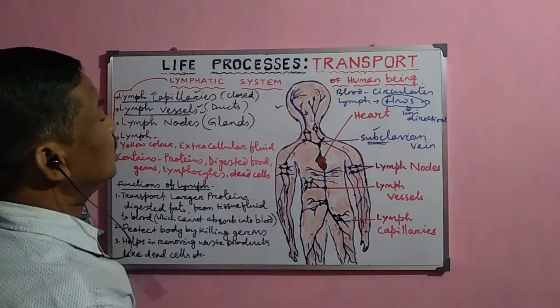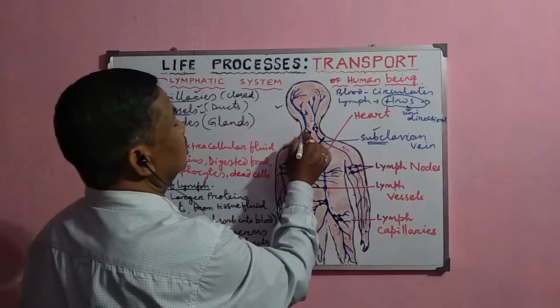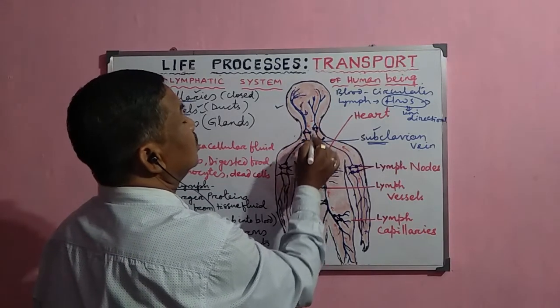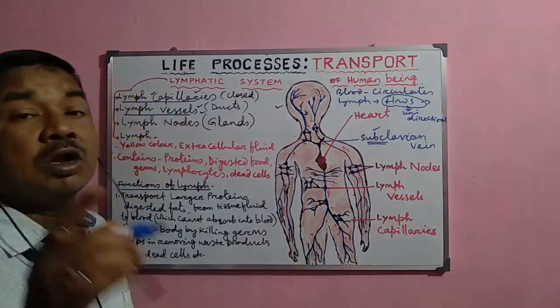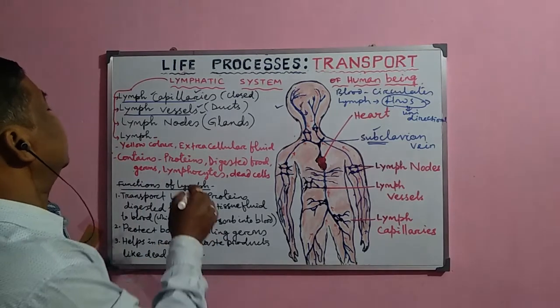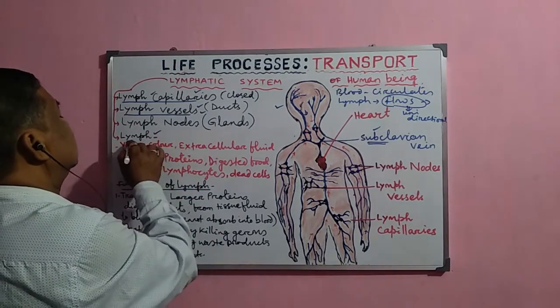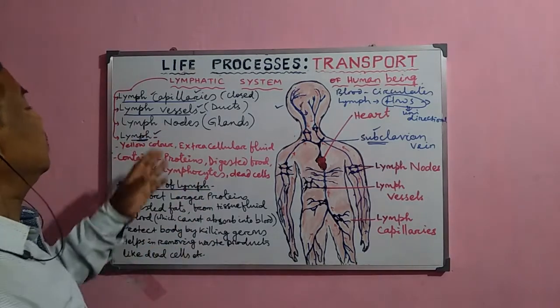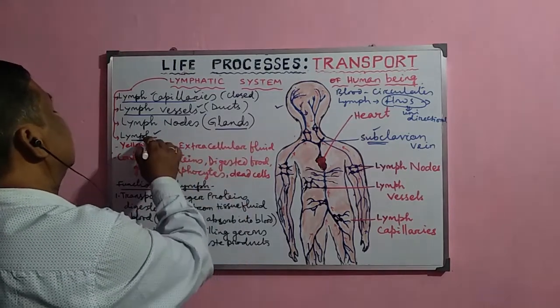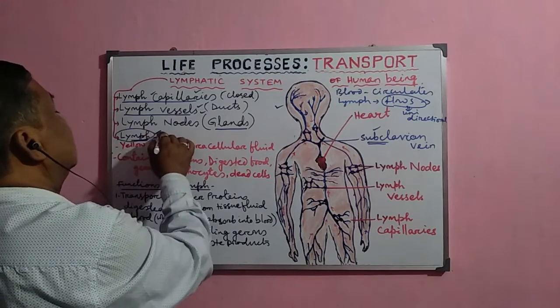Now, there are some nodes present here and there, also called lymph nodes or lymph glands, and they secrete the fluid that is called lymph.